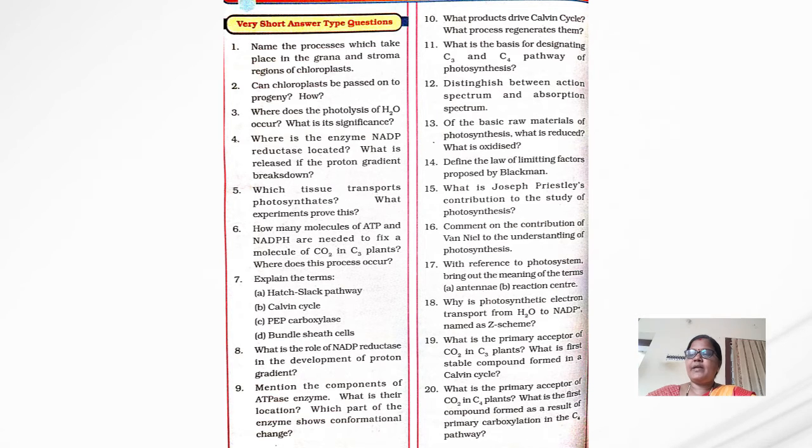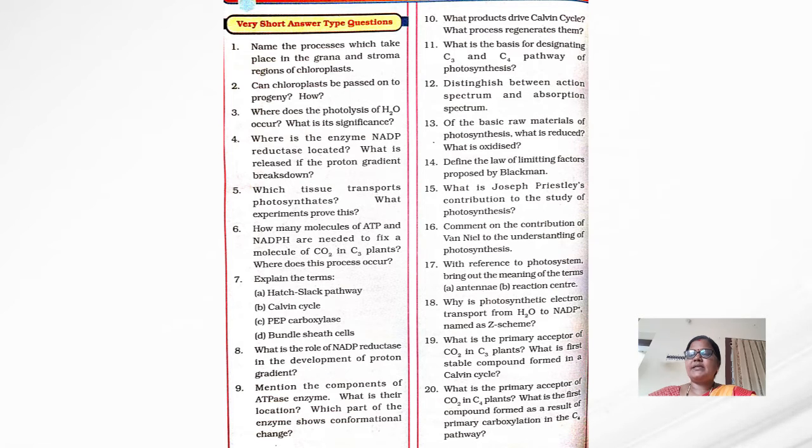First question is: name the process which takes place in the grana and stroma regions of chloroplast. And can chloroplast be passed on to the progeny? How? Where does the photolysis of water occur? What is its significance? Next one is: where is the enzyme NADP reductase located?